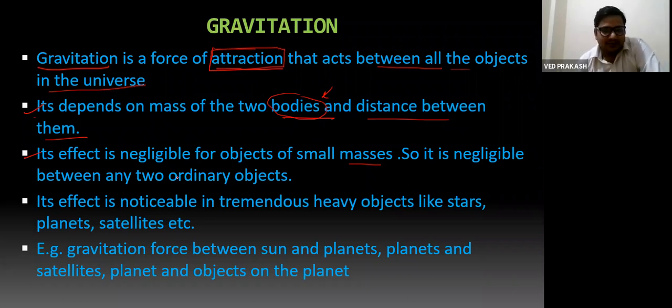So it is negligible between two ordinary objects whose masses are small. Next, fourth point: its effect is noticeable in tremendously heavy objects. For heavy objects, this force will act in a greater amount, right? For example, the gravitational force between the sun and planets and satellites is really great in magnitude.